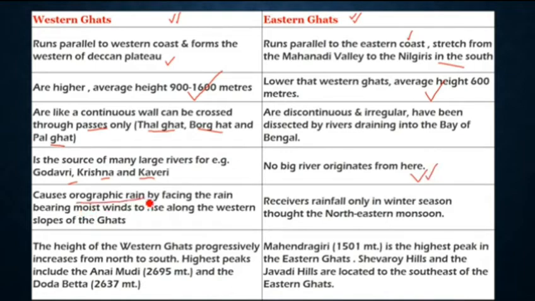Western Ghats cause orographic rainfall by forcing the rain-bearing moist winds to rise along the western slopes of the Ghats. What is orographic rainfall? I'll just explain here. If this is the mountain, when the wind gets cooled and condensed, it cannot go to this side because it is blocked by the mountains. So it will give rainfall to this area.